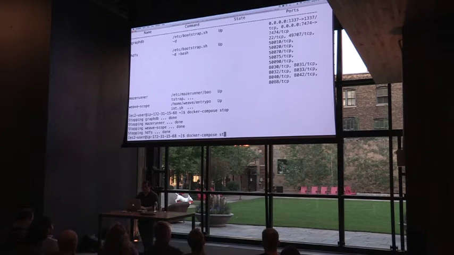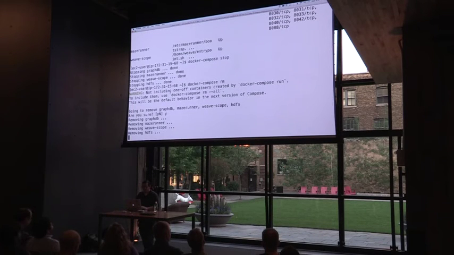Okay, so now that I've told my joke, let's remove these and then restart them. So now I'm just removing those containers, making sure that they're fresh.